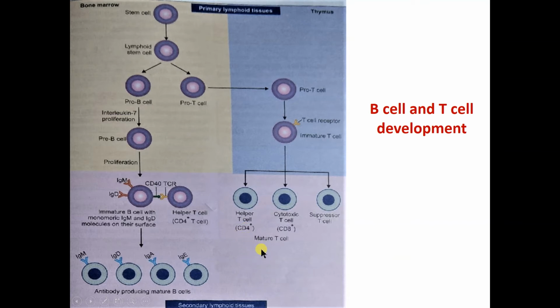The type 1 helper T cell will bind to the immature B cell through its CD4 protein. Now what is CD? CD is cluster of differentiation. Under cluster differentiation there are different types of proteins. A large number of clusters of differentiation, from CD1 to around CD250, have been identified to date.